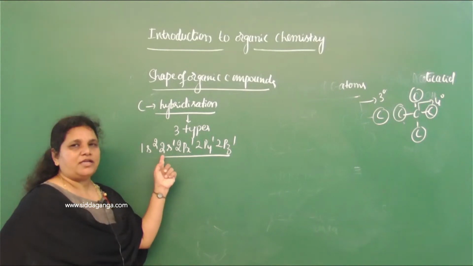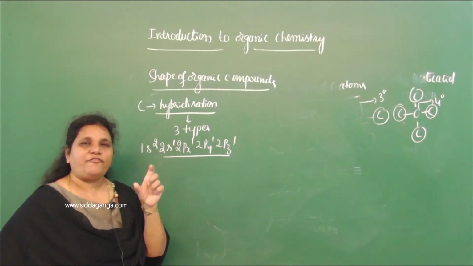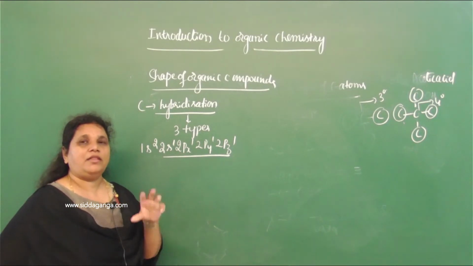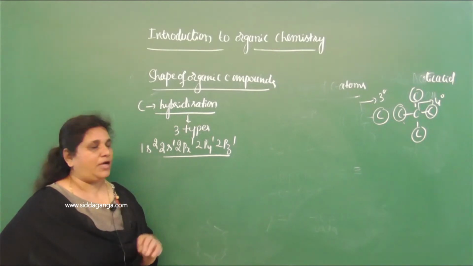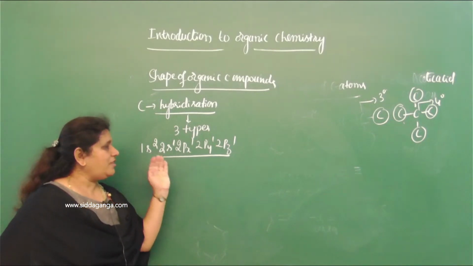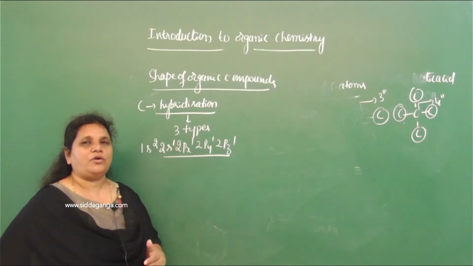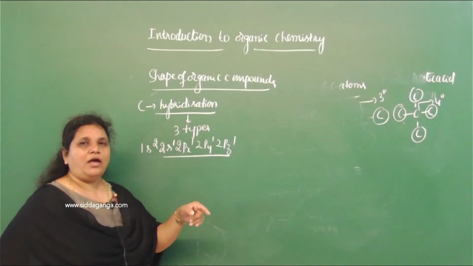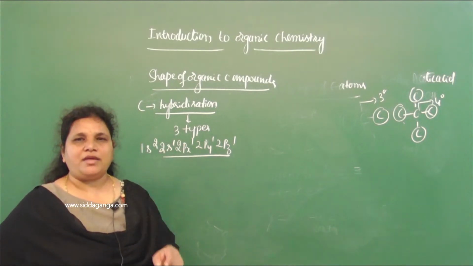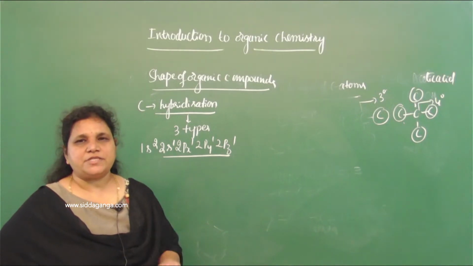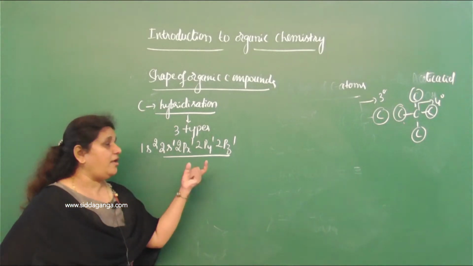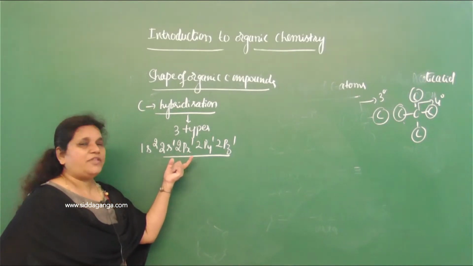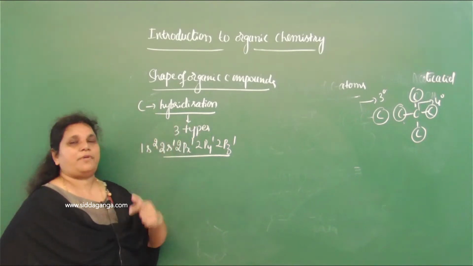The s orbital is spherical in shape and its extent of overlapping is maximum, whereas the p orbital is dumbbell shaped, and its extent of overlapping is minimum compared to that of the s orbital. So the resulting molecule becomes unstable. To get a stable molecule, we need atomic orbitals with the same energy and same shape. Then the resulting molecule will be stable. Therefore, because of that reason, the carbon undergoes hybridization.